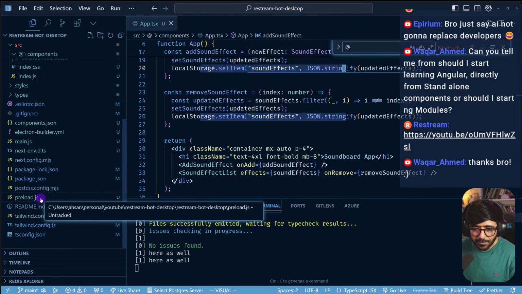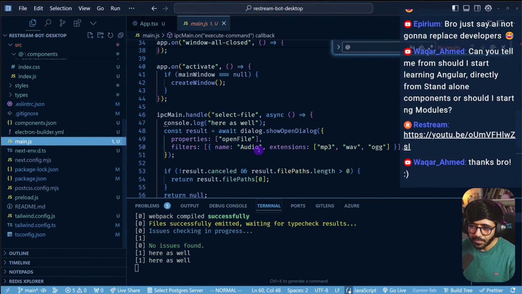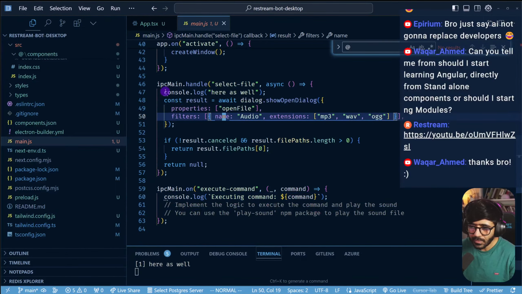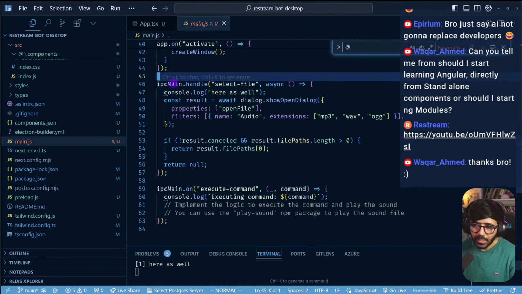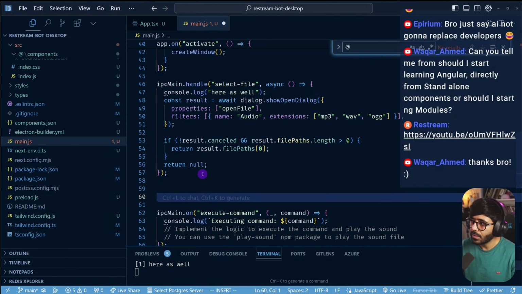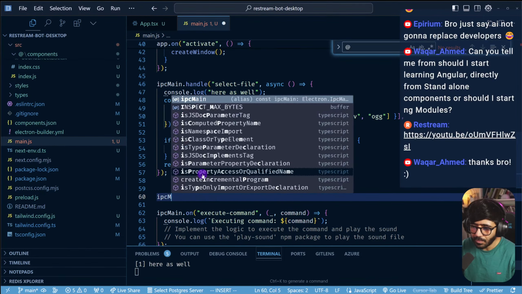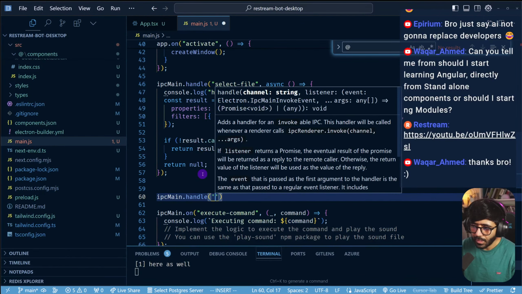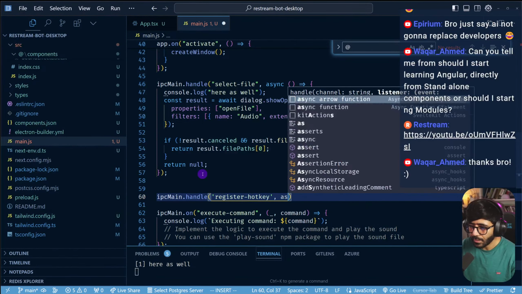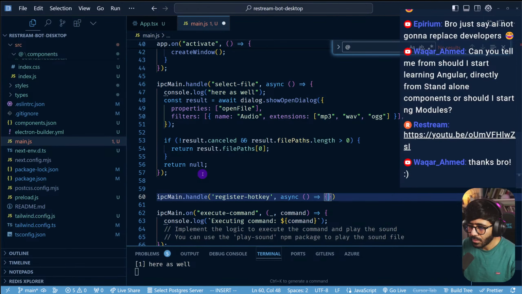So we have this thing right here, main.js. The main.js essentially has handlers on what to do, right? So this one is select file. What we want to do is to have another handler here that says register hotkey, something like that, right? So let's say ipcMain.handle, and here you can say register hotkey, and then async, and then something like this.